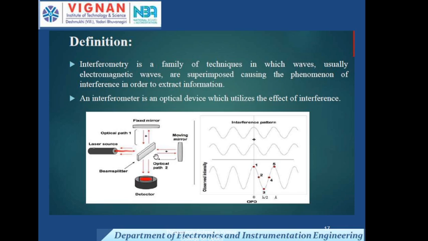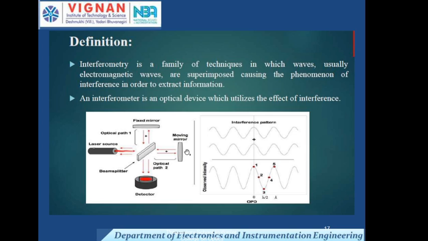This beam splitter sends the signal to the fixed mirror as well as the moving mirror. The fixed mirror is the reference point, the reference optical path: we send light through the beam splitter to the fixed mirror and receive it back, so we know what that length is. Now we send light to the moving mirror, whose length we have to measure.